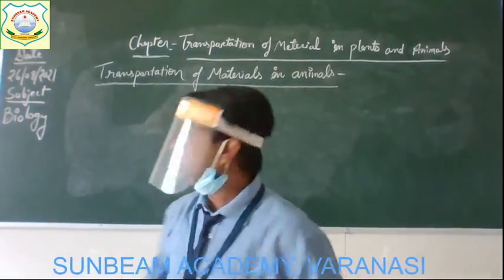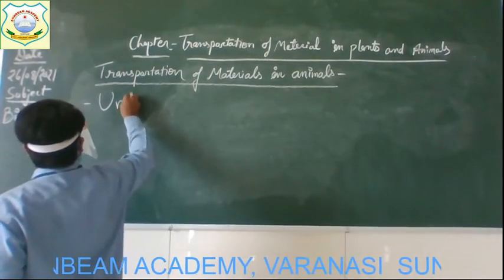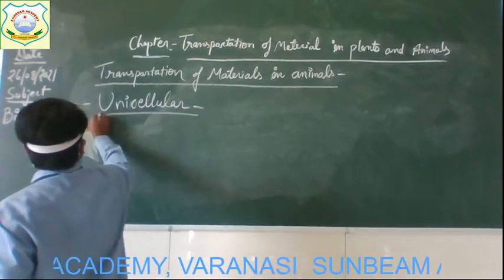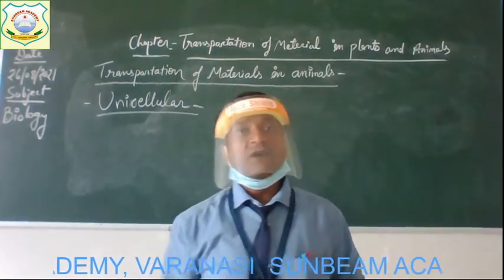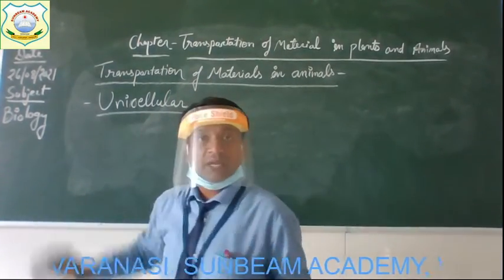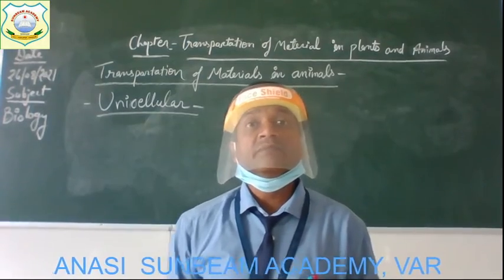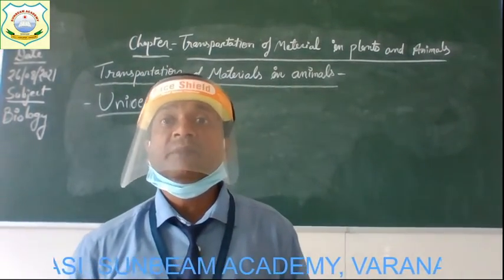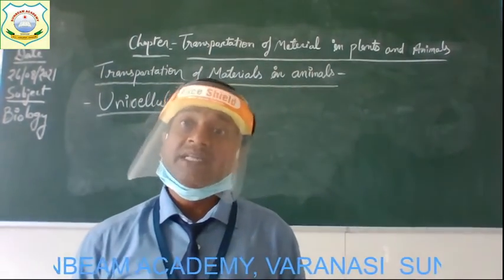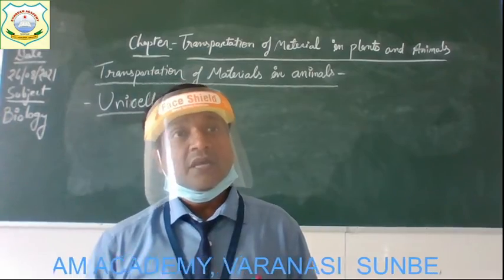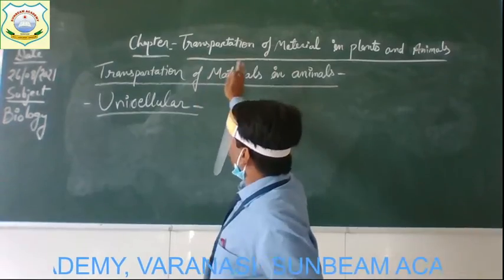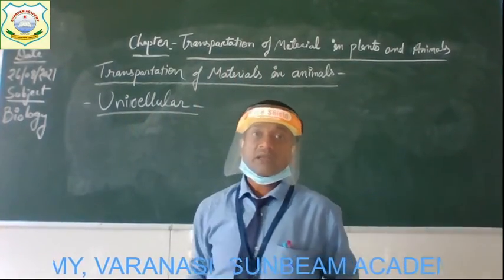So children, first of all we will discuss the movement of materials in unicellular animals, because you know that there are some unicellular animals whose body is made up of a single cell, and multicellular animals. So we human beings are multicellular organisms. Alright, but first we will understand how the transportation of materials takes place in unicellular animals.